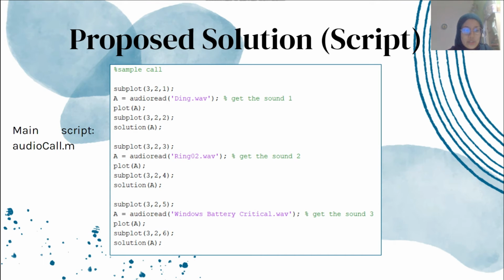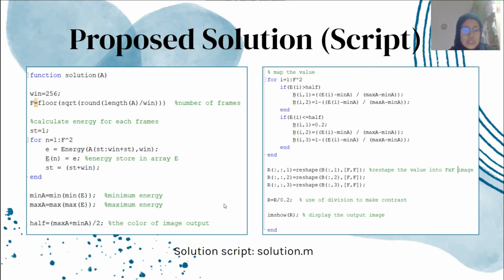Alright, this is the main script. I named it audio call.m. I'm using ding.wav, ring0.wav, and windows spatial critical.wav. I have 3 sounds here. Okay, this is the solution script. I named it solution.m.